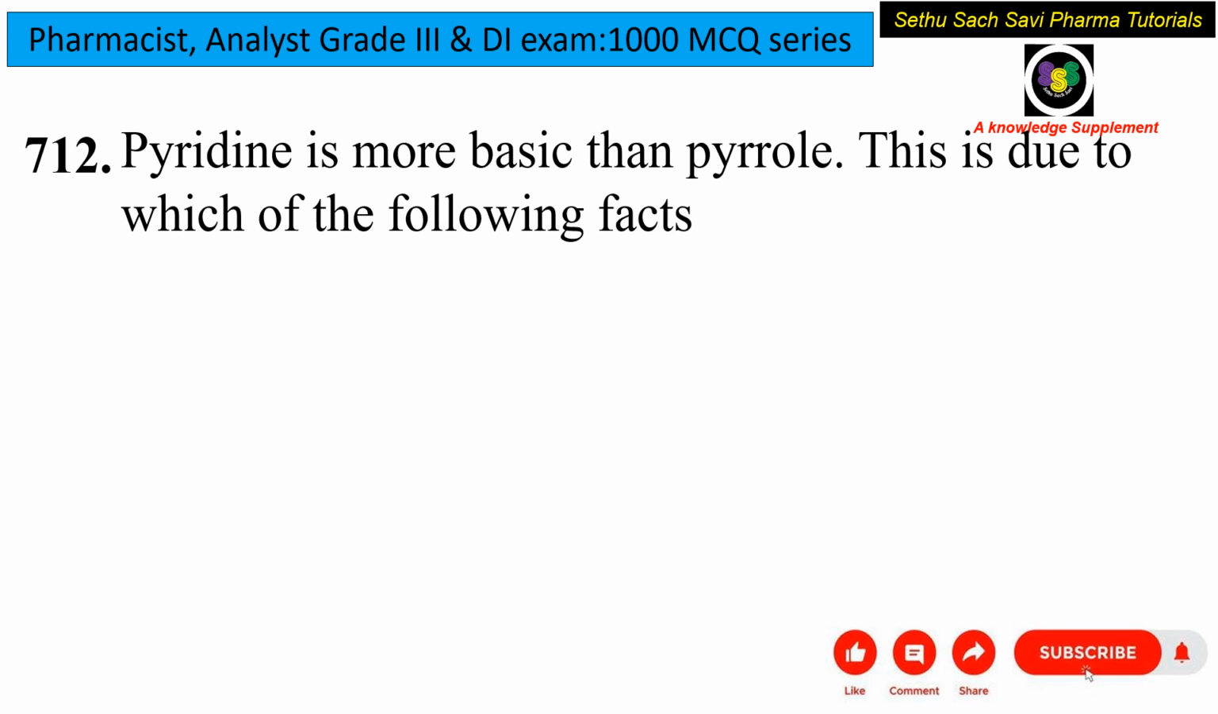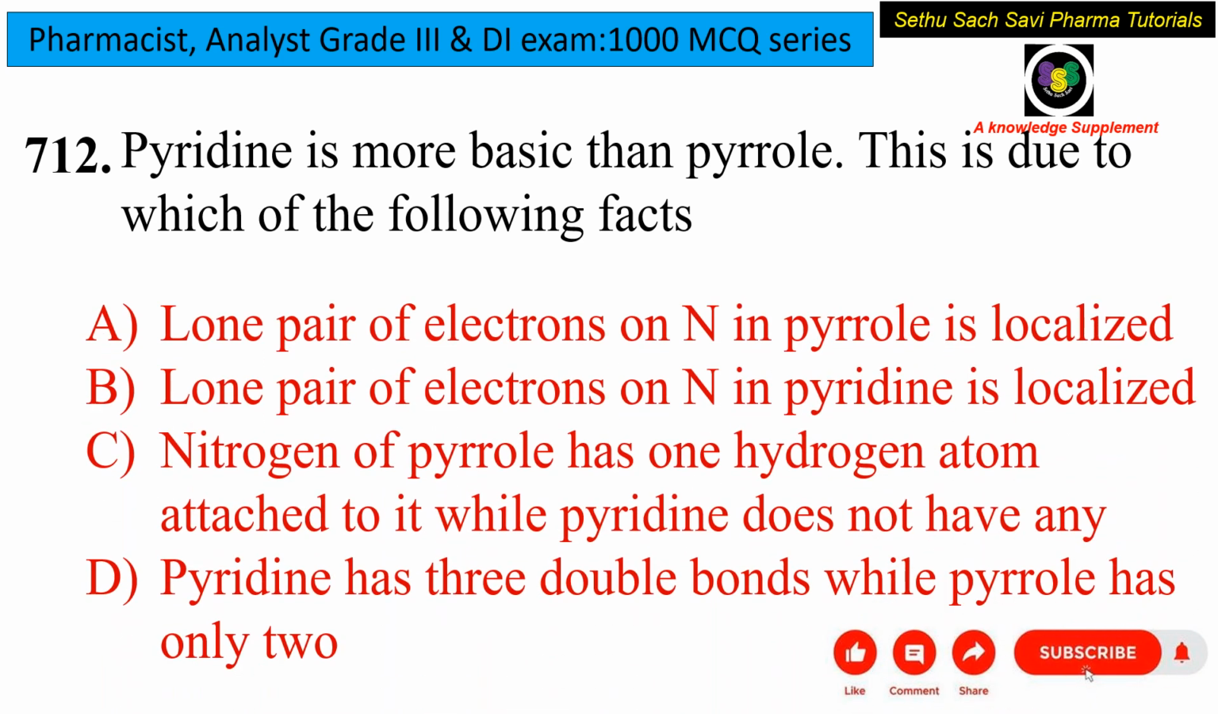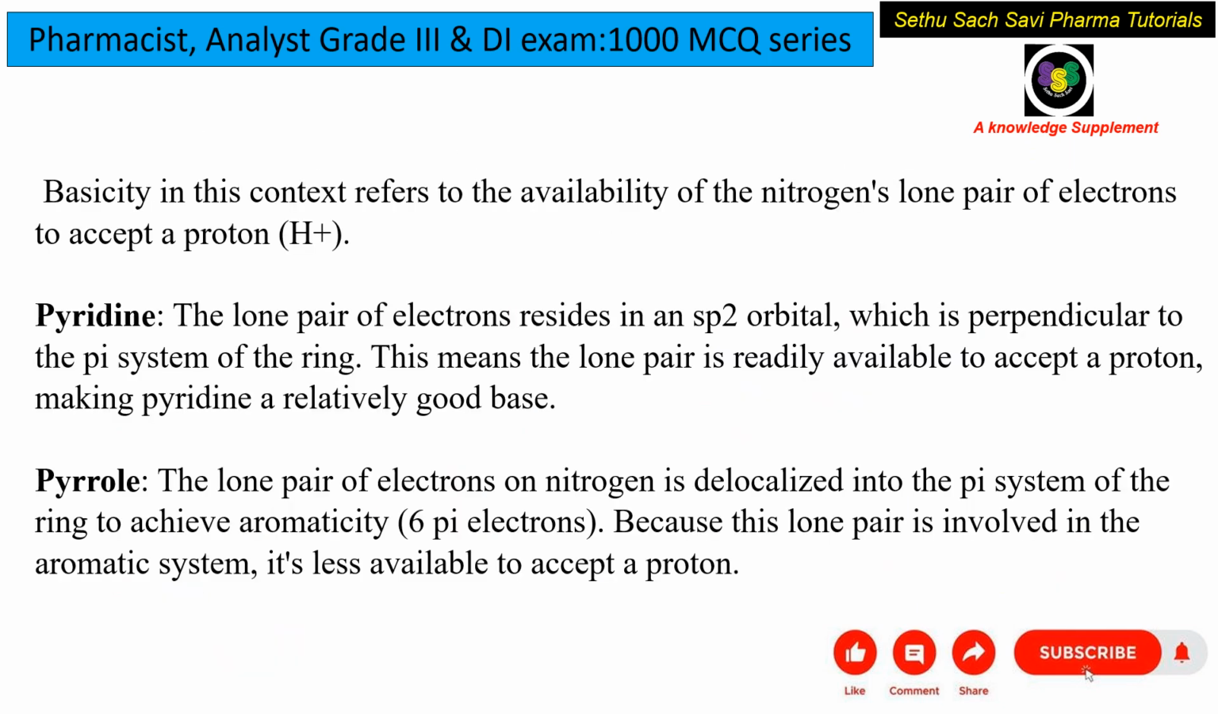Coming to the next question. Pyridine is more basic than pyrrole. This is due to which of the following facts? The lone pair of electrons on nitrogen in pyrrole is localized, or the lone pair of electrons on nitrogen in pyridine is localized. Nitrogen of pyrrole has one hydrogen atom attached to it, while pyridine does not have any. Pyridine has 3 double bonds, while pyrrole has only 2. Here we should note that basicity in this concept refers to the availability of nitrogen's lone pair of electrons. This will help the nitrogen to accept the proton.